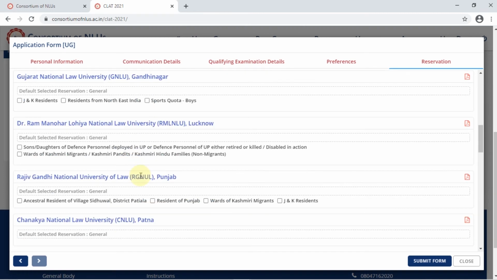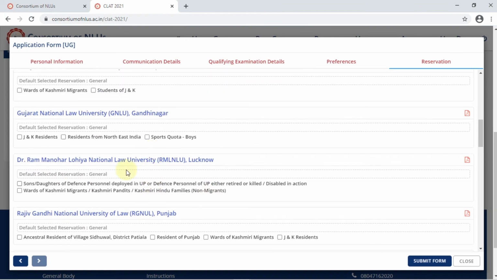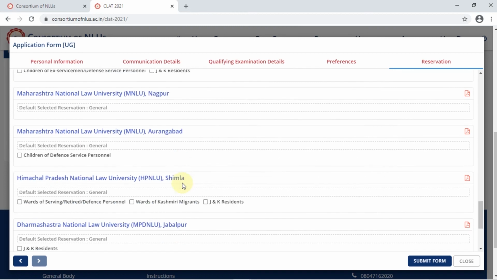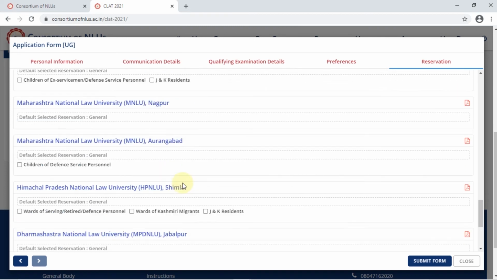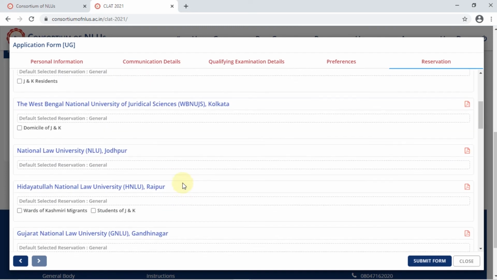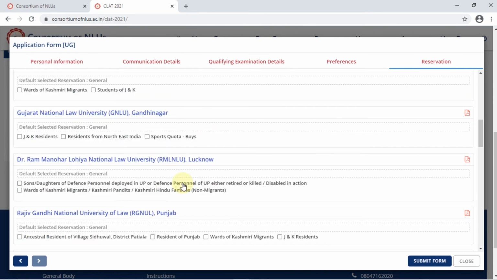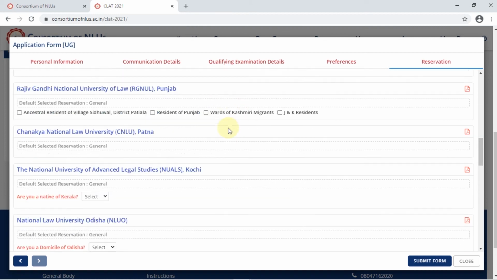So once you have seen all of that, there are different categories, you can always go through that, right? Since I've already clicked mine for Telangana, there doesn't seem to be anything else relevant for me. For example, GNLU, if you see, gives you another sports quota. So again, you should be able to produce some documents in that context, right?